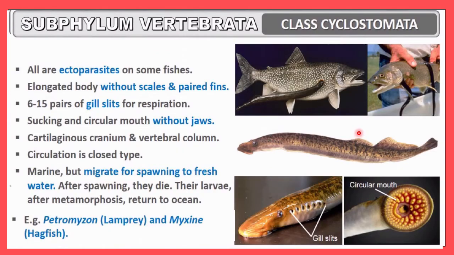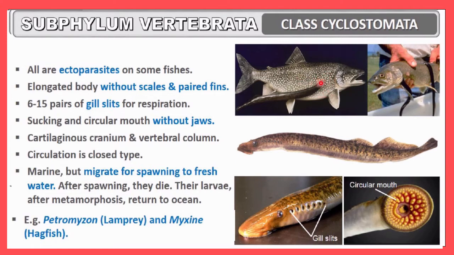Let me start first with the Cyclostomata. Here all are ectoparasites. First of all, let me discuss what an ectoparasite is. Ecto means outside, and parasite means an organism that depends for food on other organisms. Here you can see the photograph. This fish is acting as a host, and this is the Cyclostomata, which is firmly attached to this fish. It will suck the nutrition from this fish, which is called the host.